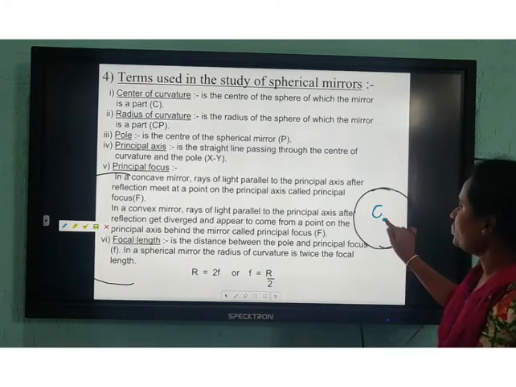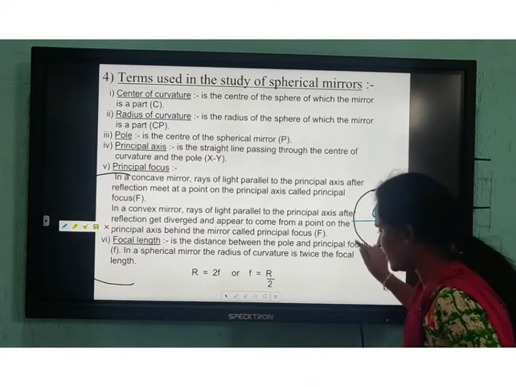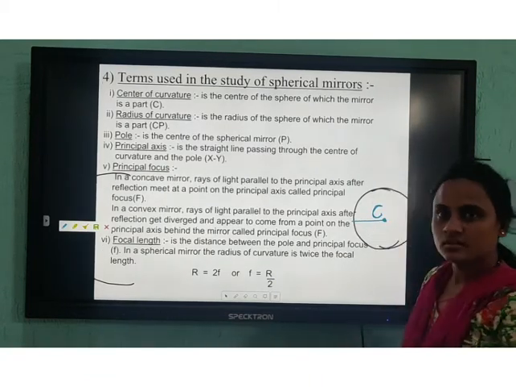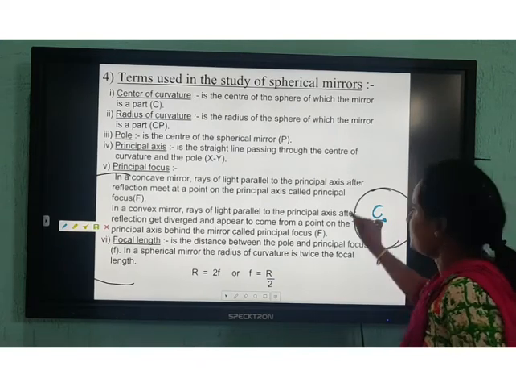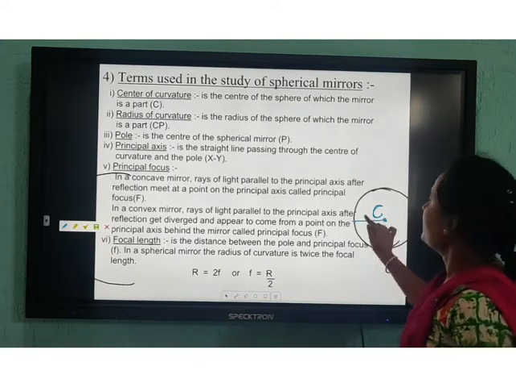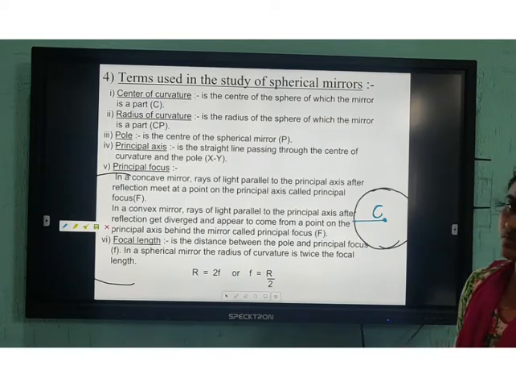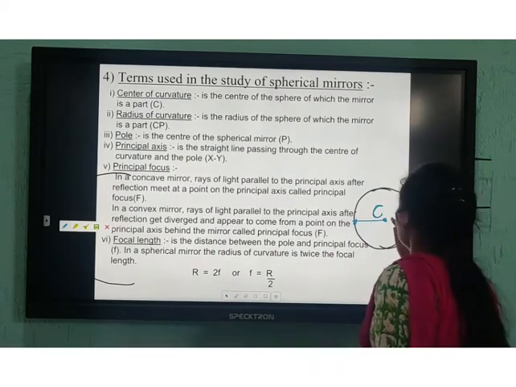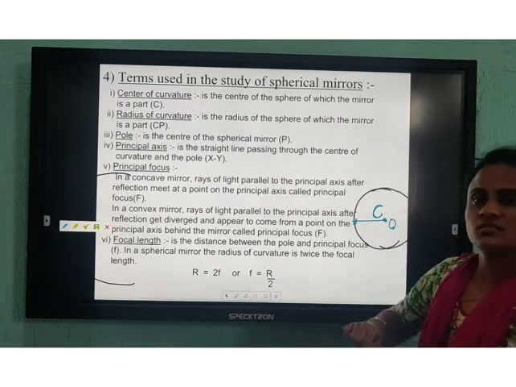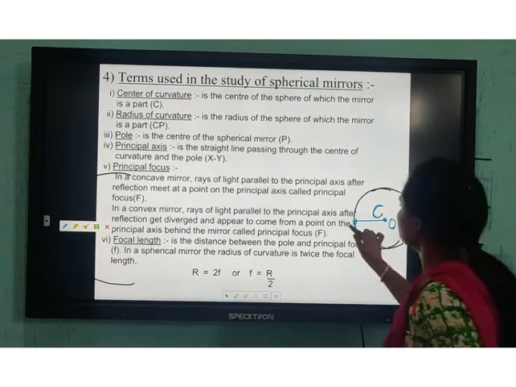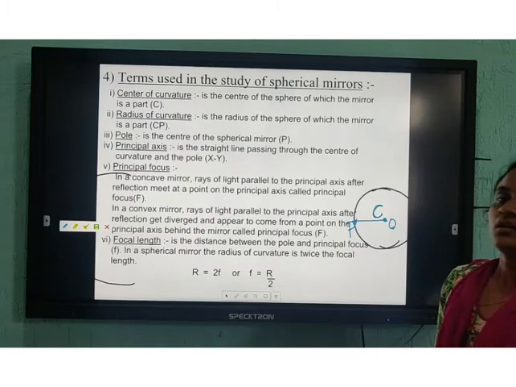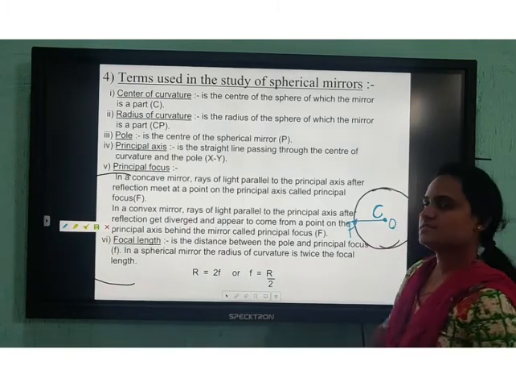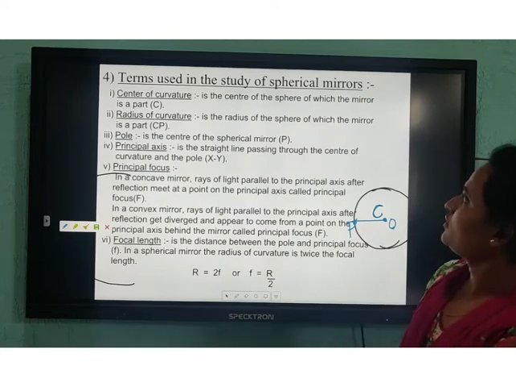Next, as you all know, the line drawn from here to the end of the circle, what do you call it? It is a radius. Right? In this mirror, we call it the radius of curvature. Okay, this is called the radius of curvature. Name the center as O, and I will name this point as P. So, which is the radius of curvature? From O to P is the radius of curvature.